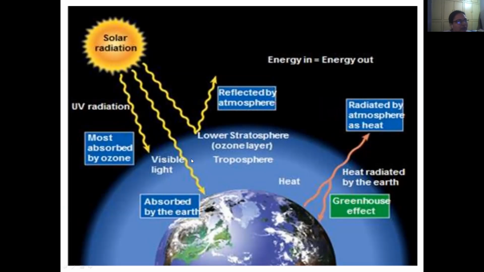Solar radiation is absorbed by the Earth, and then it is reflected by the atmosphere. Some radiation is retained, that is the greenhouse effect, and then heat is radiated by the atmosphere and by the Earth. So energy in is equal to energy out.